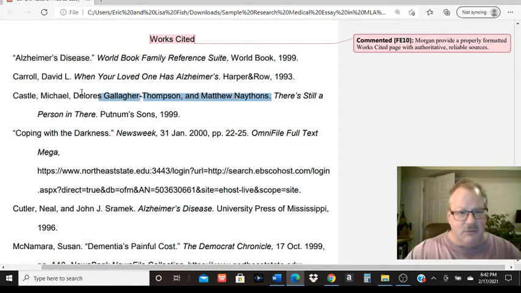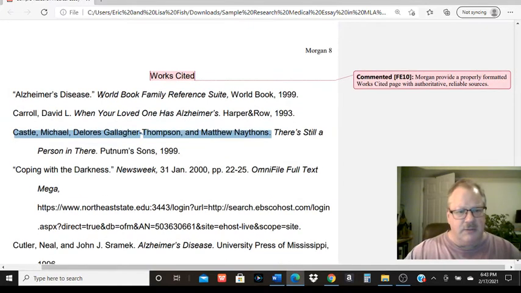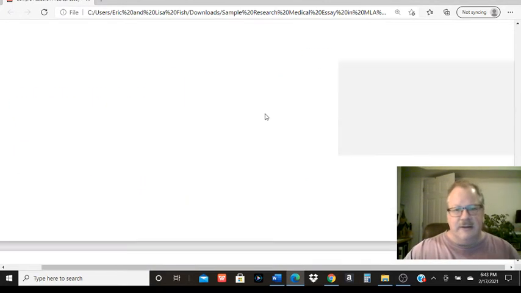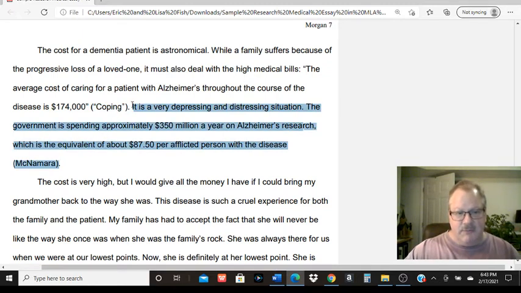With the short quote, there's Michael Castle, Dolores Thompson, and the first, that long quote was cited using Alzheimer's disease, and there's that source there. So that's how, when you see those citations, that's telling you which source that information is coming from. So there's a short quote from that coping source. Here's what looks like a summary from McNamara. And that's kind of how it works.